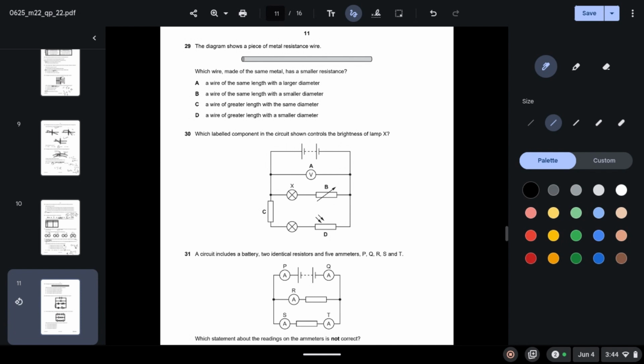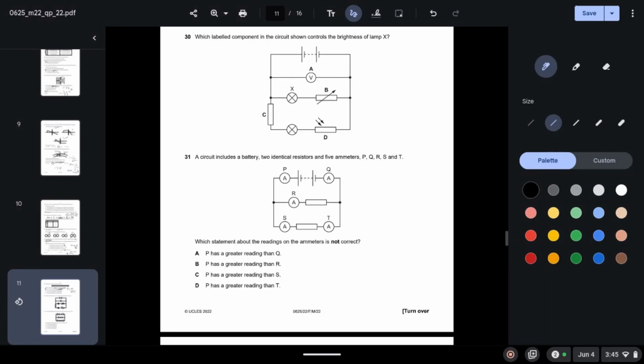The diagram shows a piece of metal resistance wire. Which wire made of the same metal has a smaller resistance? So the formula of resistance is resistivity times length over area. So when will a wire made of the same metal have a smaller resistance? When the area is greater. Since area and resistance are inversely proportional, when the area is greater, the resistance will decrease. So a wire of the same length with a larger diameter, which means a larger area, will have a smaller resistance. So A is correct.